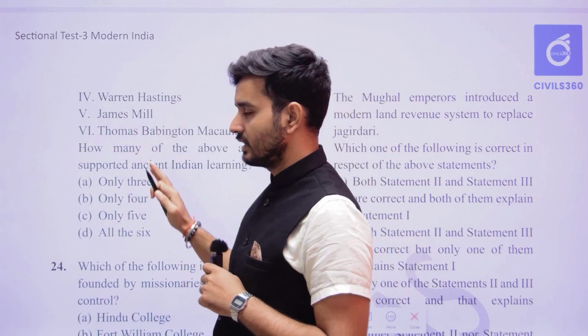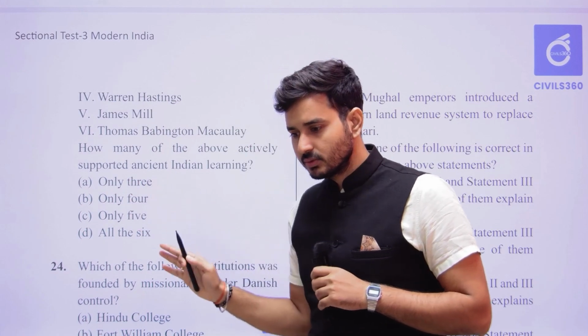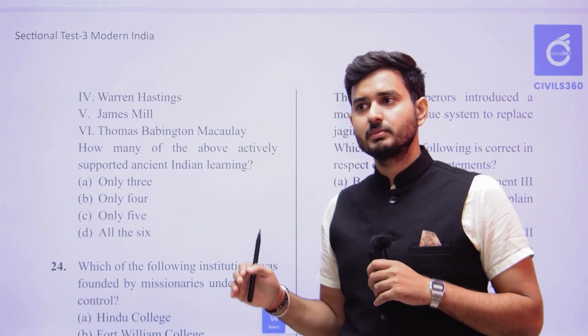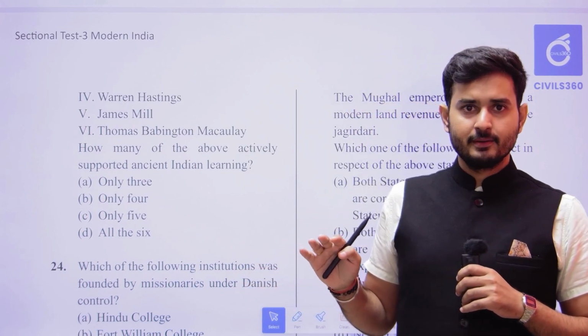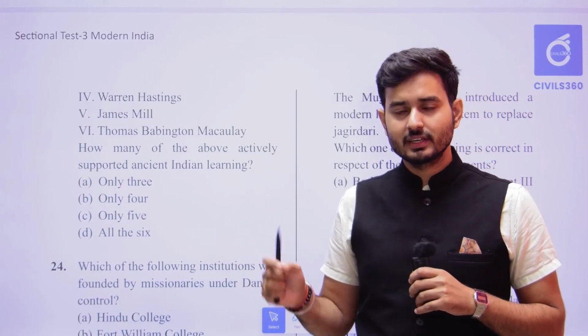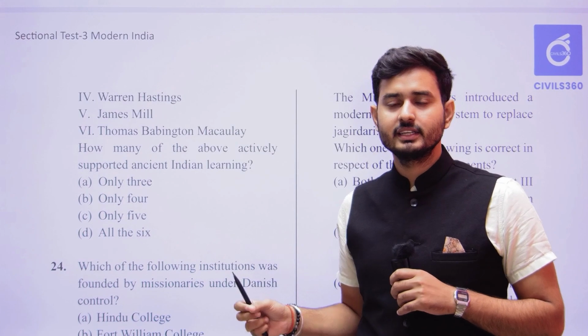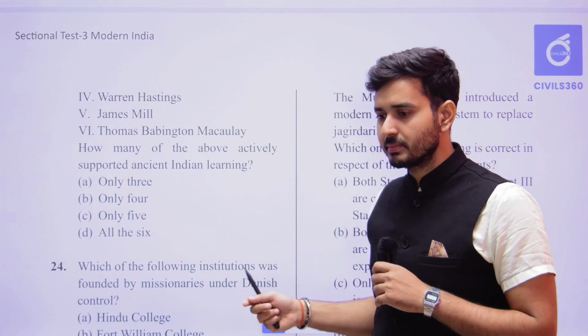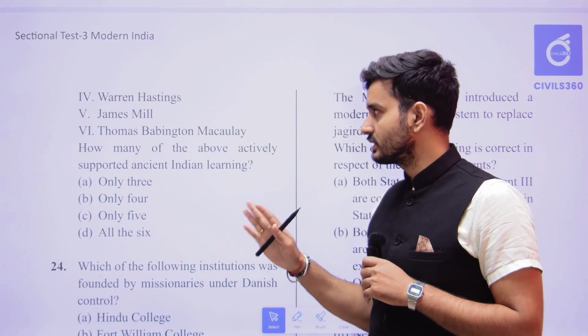Then there is James Mill. What did James Mill do at that point of time? James Mill was a person who wrote the British history of India. Here, James Mill criticized Indian culture, Indian history, and everything, and he focused majorly on the British aspect. Okay, so that was one scenario.